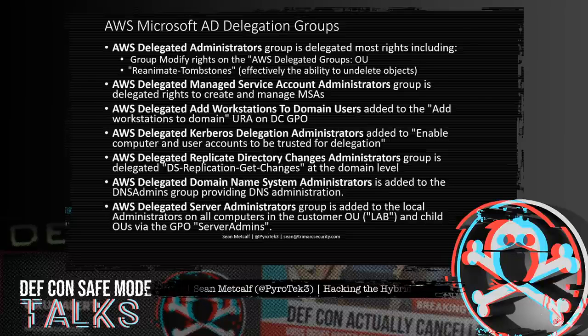All of these are named with the prefix AWS Delegated and are contained in the AWS Delegated Groups OU. The AWS Delegated Administrators group is the primary customer admin group. There are also delegation groups for managed service accounts, adding workstations to the domain, Kerberos delegation, DNS, and server administration.